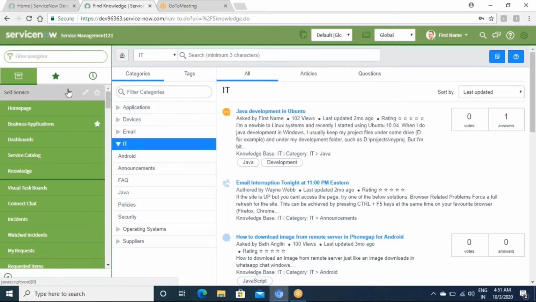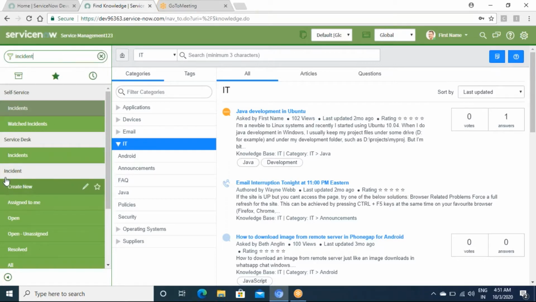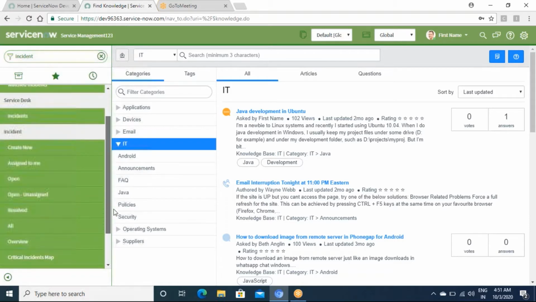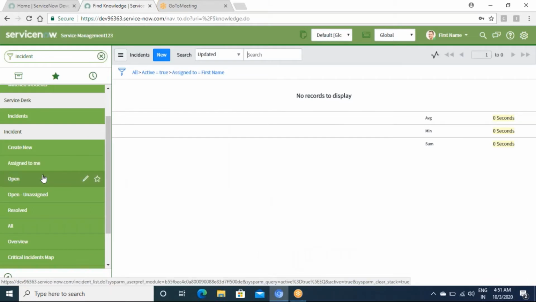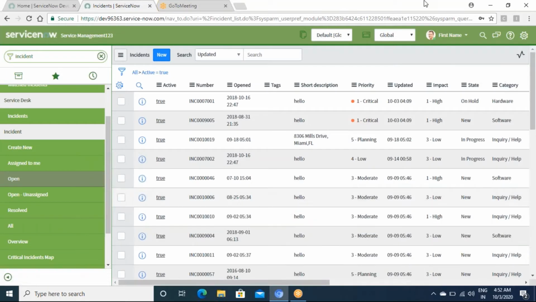Other than that, one more major part of ServiceNow which we will be covering in the training. For example, I am typing incident over there. So this application is incident, and under that you will see a lot of modules for incident, like create new incident, incidents assigned to me, open incidents, unassigned incidents, resolved, and various other modules. If I click on, let's suppose, assigned to me, I don't think there is any incident assigned to me, so I'll click on open incidents. So these are the open incidents.